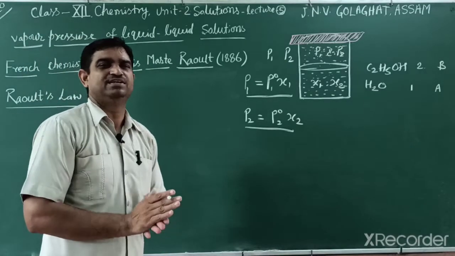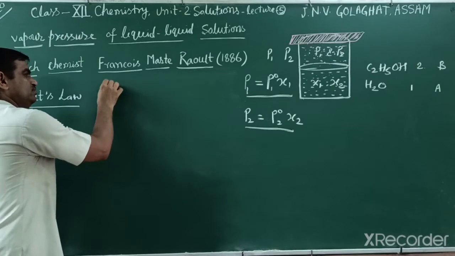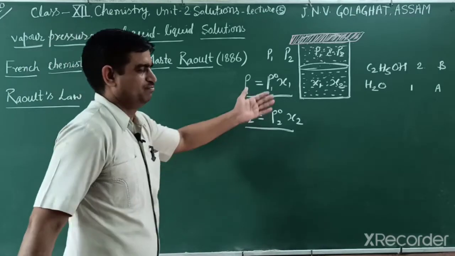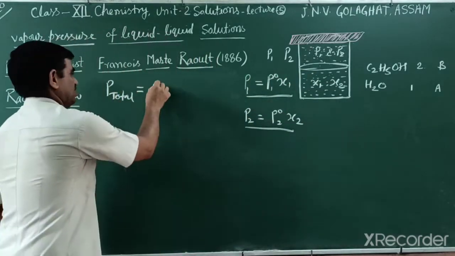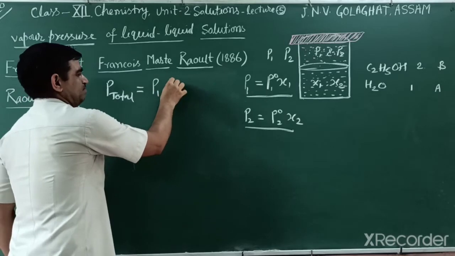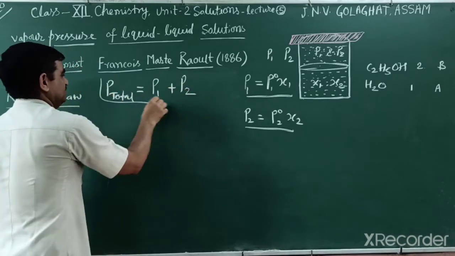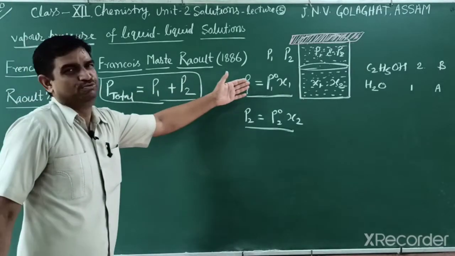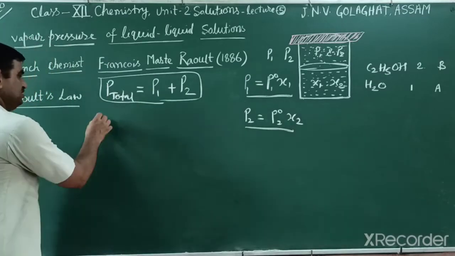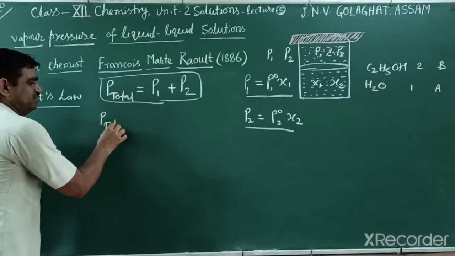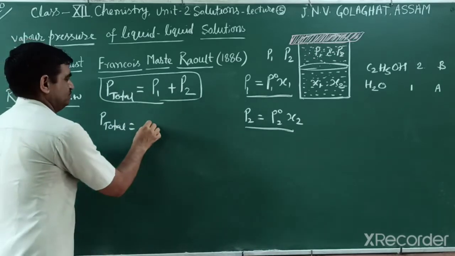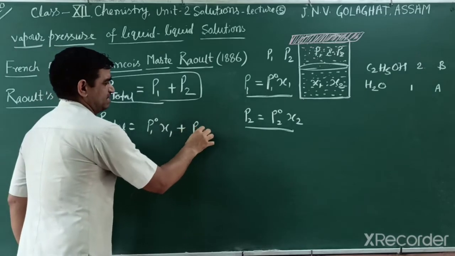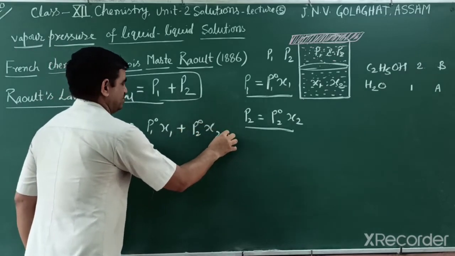You already studied this in 11th class, that is P total. Total pressure is equal to the total sum, because there are only two components: the total partial pressure of the components, P1 plus P2, we can write in this way. This is Dalton's law of partial pressure. If we put the values in this equation, then P total is equal to P01 times the mole fraction of the first component plus the second component term, meaning total pressure.